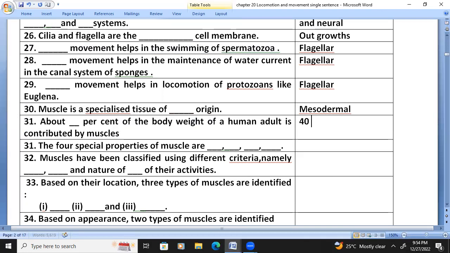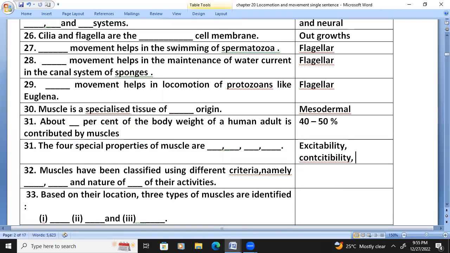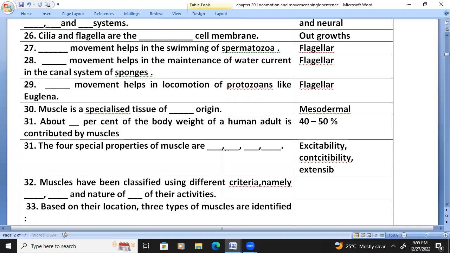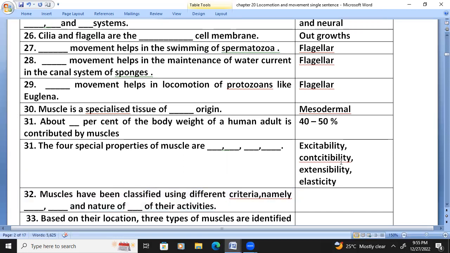The four special properties of muscle are excitability, contractibility, extensibility, and elasticity.